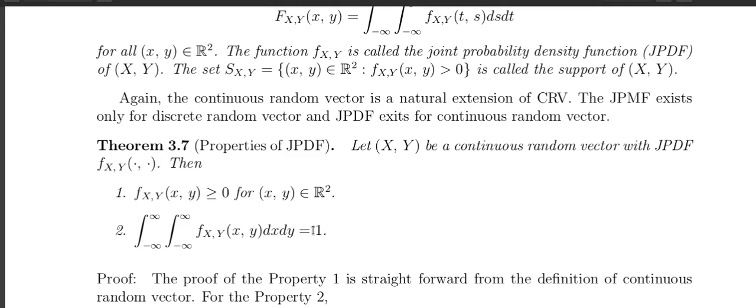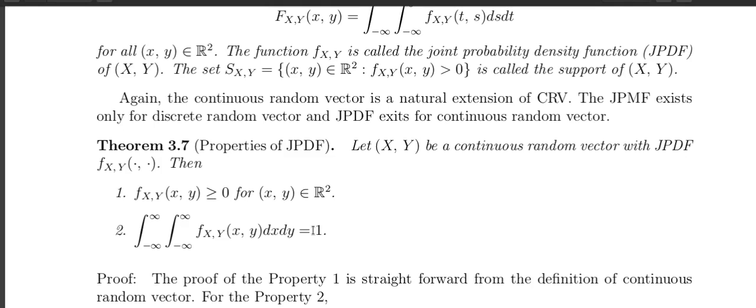This is a straightforward extension of the previous case, the PDF, not joint but the PDF. In the case of the PDF, it is always greater than or equal to 0, and if you take the integration over whole R, it will be 1.